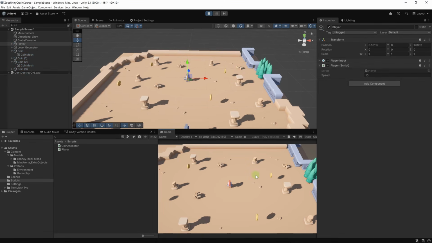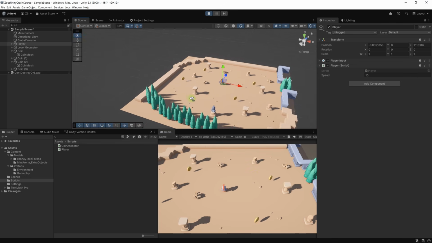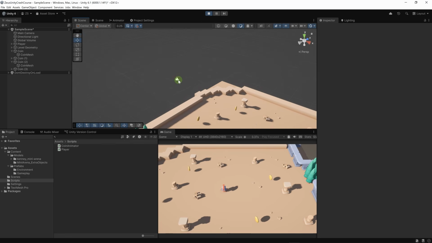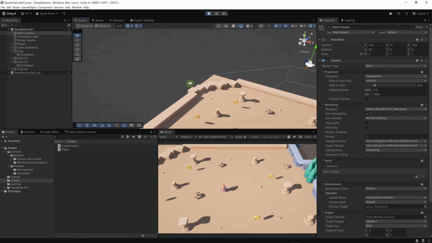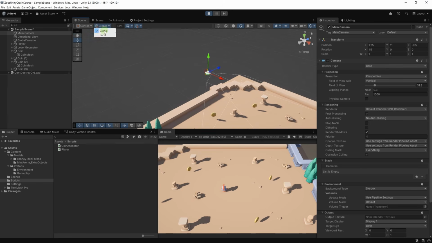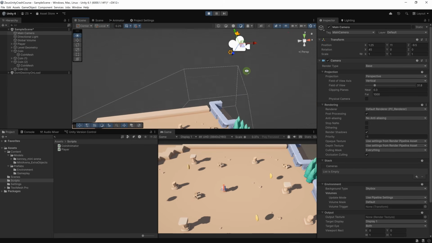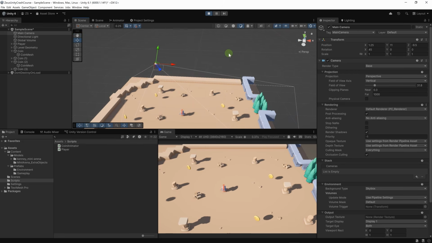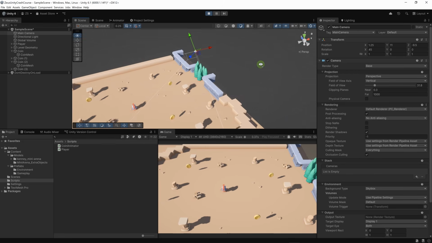Let's run the game. I'm going to press WASD. Okay, now my character is moving. I can move right or left. I can move up or down. And remember when I said in the beginning of the course that it was easier for us to have the camera point to the same direction. If we go here to the local mode, we can see that the z-axis points forward in this direction, which is also the direction of the global space.